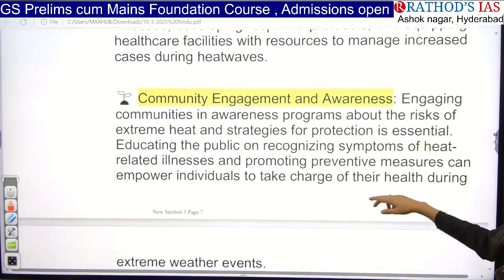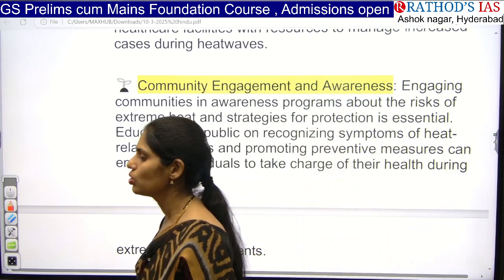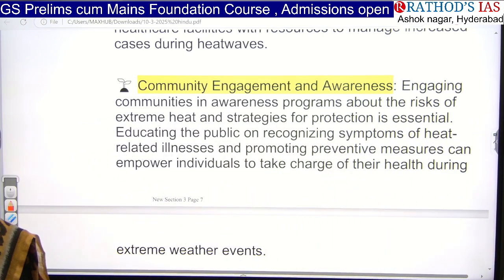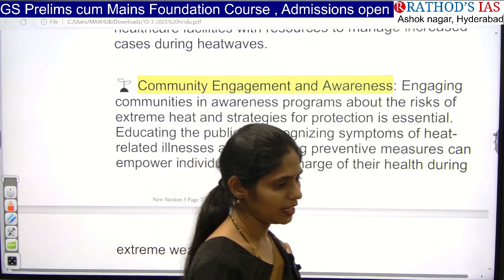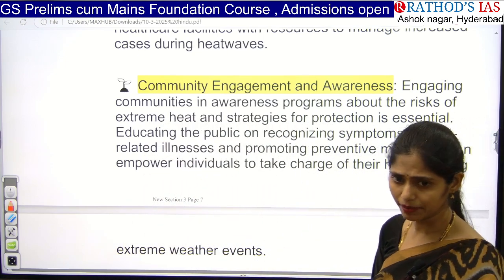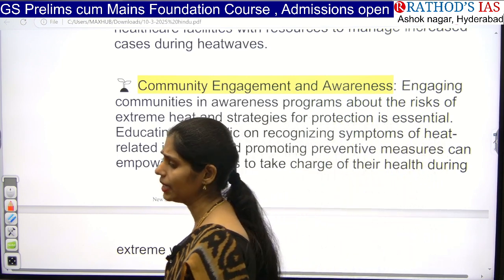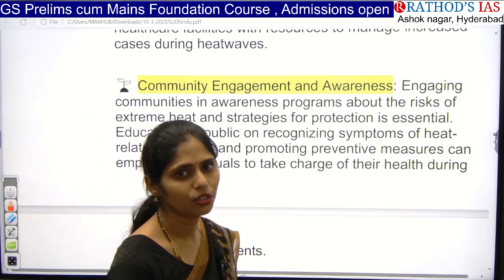And this one is community engagement and awareness. Even the government needs to educate people about heat stroke, about temperature, about what preventive measures they can take. Do you know, whenever you are coming from outside, as soon as you come from the sun or heat, you should not take cool water. But in urban areas, as soon as they come into the home, they ask for cool water from the fridge.